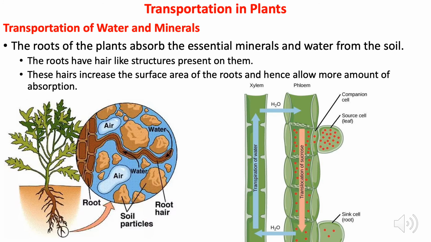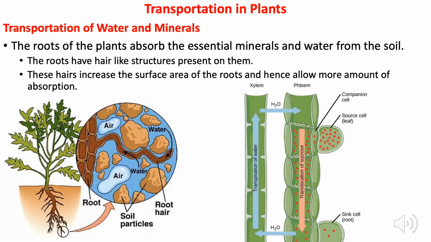Now students, we will learn about transportation in plants. How the water and minerals get transported in the plant body. The roots of the plant absorb the essential minerals and water from the soil. The roots have hair-like structures present on them that are called root hairs. These hairs increase the surface area of the root, hence allowing more absorption.